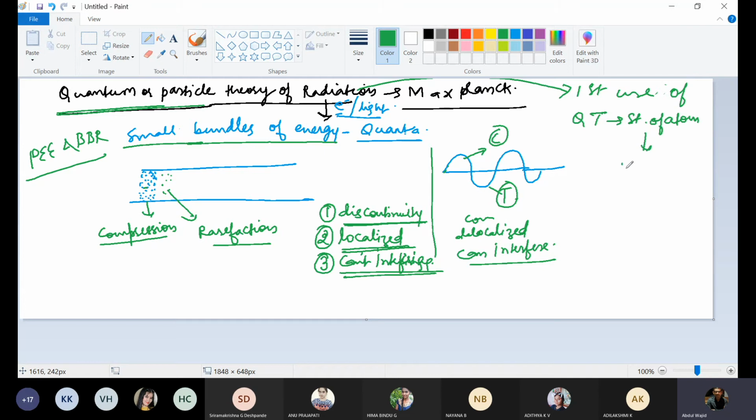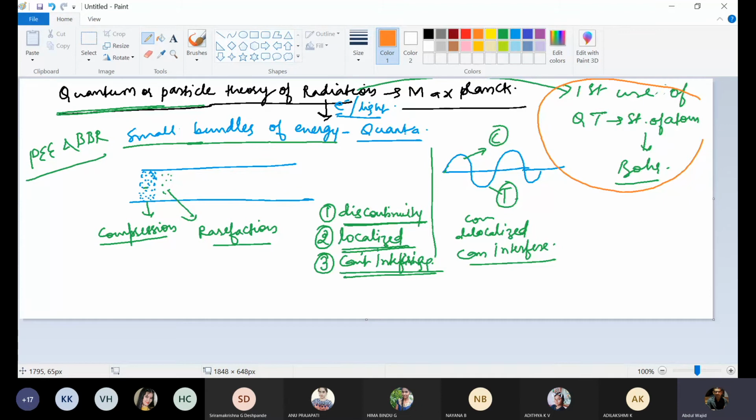Was done by Niels Bohr. Who first used this quantum theory to explain the structure of atom? This question was also there in IIT, so remember this point too. The first use of quantum theory to explain the structure of atom was done by Niels Bohr.